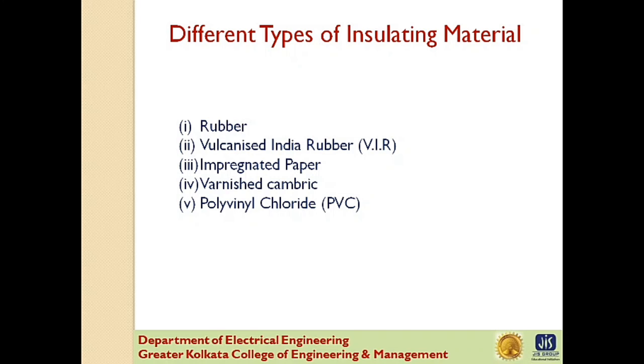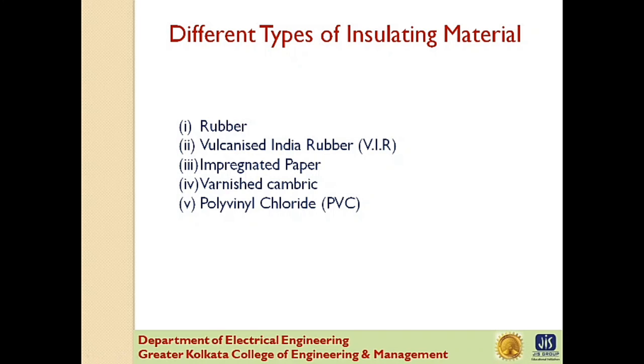Now, it is prepared by mixing pure rubber with mineral matter such as zinc oxide, red lead, etc., and 3 to 5% of sulfur. The compound so formed is rolled into thin sheets and cut into strips. The rubber compound is then applied to the conductor and is heated to a temperature of about 150 degrees centigrade. Now, the whole process is vulcanization and the product obtained is known as vulcanized India rubber.